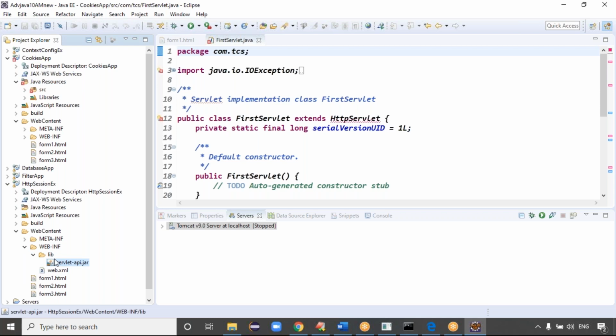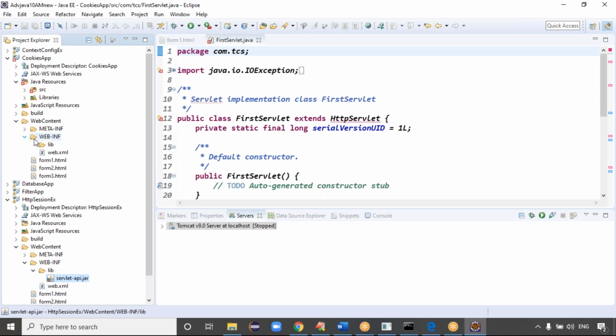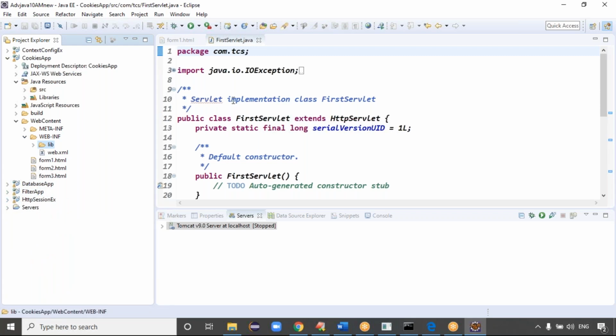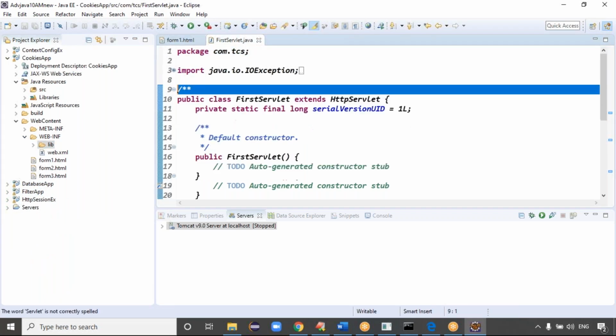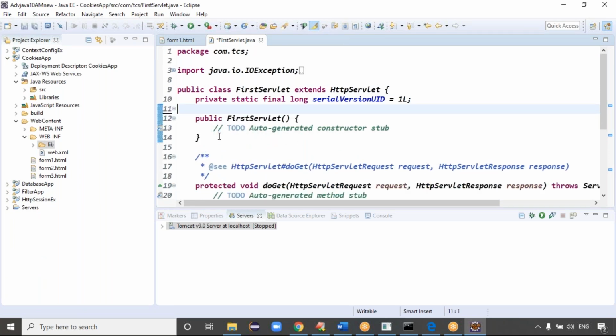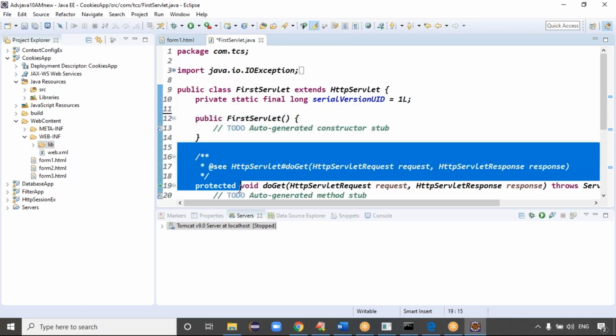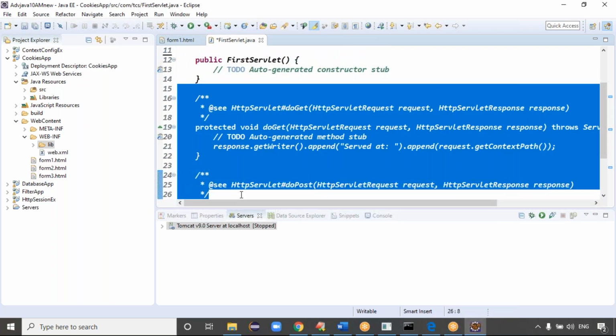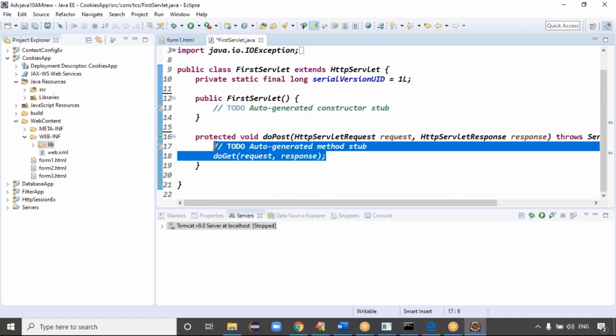Then we have to override the doPost method, guys, and we can copy the jar file into the lib folder, right? Exactly. Then the problems will be rectified. Here we have to override which method, doGet or doPost? Definitely here we have to override the doPost method. Here you can write the code.